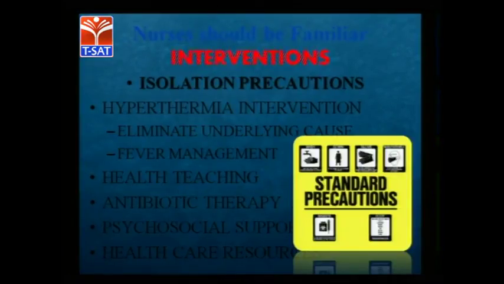And psychosocial support, socially and psychologically how to give support, and healthcare resources. What resources are present in the hospital for certain things, what is important to dispose. For each condition there are slightly different standard precautions to be used for giving care to the patient. We need not keep all the equipment for all the patients. Nowadays hospitals are divided into wards according to the type of patient, so each ward can be equipped with separate things. That is the role in this, and it is also very important.